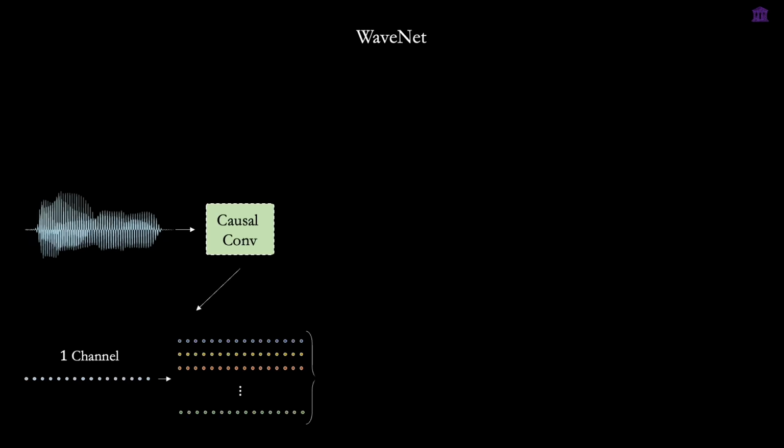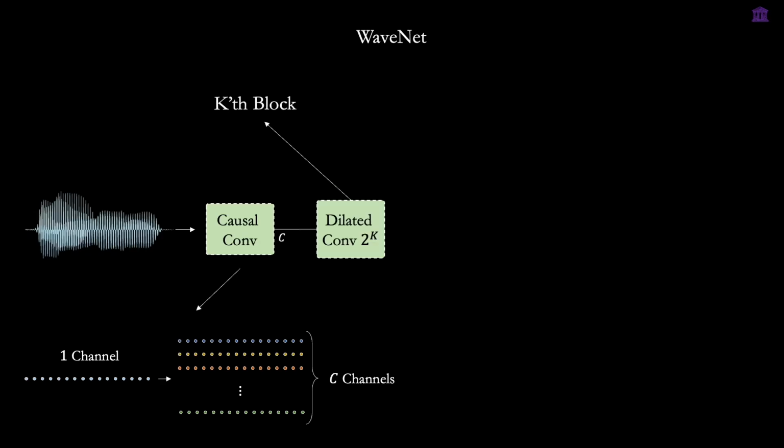When we put all these concepts together, we can construct the full WaveNet model. We start by taking our raw audio input and feeding it into an initial causal convolution. We do this in order to project the single channel input into a hidden representation with C channels. Then, we pass it into our main processing blocks, starting with the dilated convolution layer. Here, the dilation factor grows exponentially, depending on the layer index, dictated by 2 to the power of k. K is the layer index within the stack. For example, if we start counting from 0, the 4th layer will use a dilation factor of 2 to the power of 3, which equals 8.